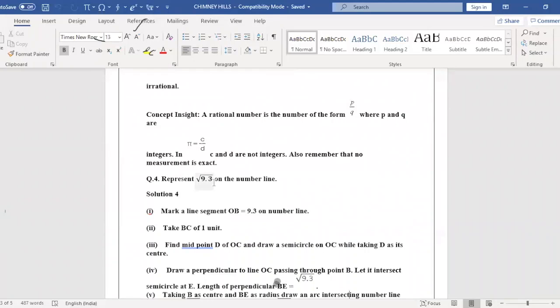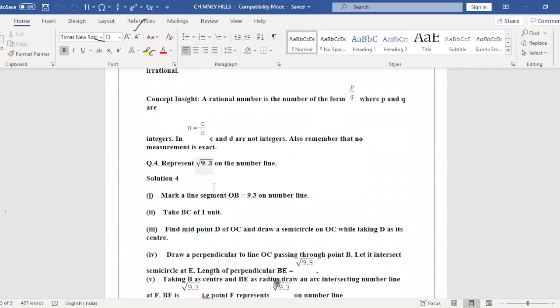Now, this is very, very important: representation of root 9.3 on the number line. Children, if I say this orally, will you be able to do it on your paper? Or else tomorrow, please be ready with your compass, scale and pencil. I'll explain how to do this on paper. The same method you can apply for other numbers also, like root 5 and root 7, and you can also take a decimal number. Today I'll explain orally, and tomorrow I'll show it by doing.